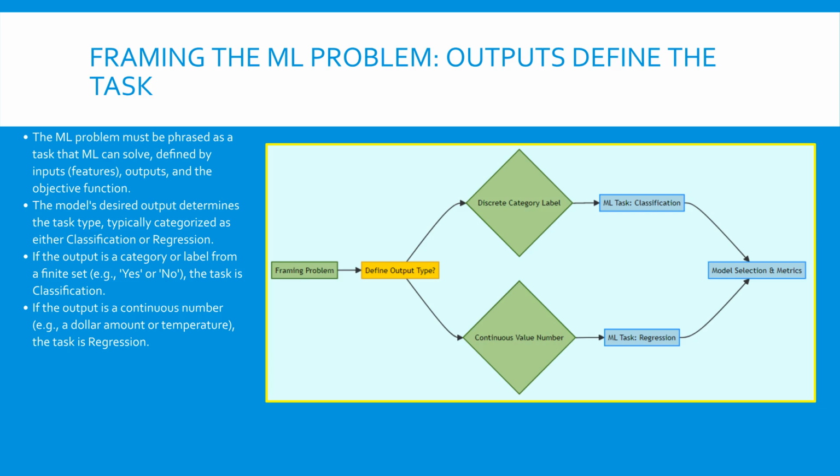This flowchart visualizes how defining the required output determines the ML task type. We start by framing the problem, which leads to defining the output type. This output must be either a discrete category or a continuous value. A discrete category leads to a classification task, while a continuous value leads to a regression task. Both outcomes lead to the next step, which is model selection, and defining the appropriate evaluation metrics, such as accuracy for classification or mean absolute error for regression. The core process of framing involves defining inputs, outputs, and the objective function. This determination is vital because it sets the technical path for the entire project.